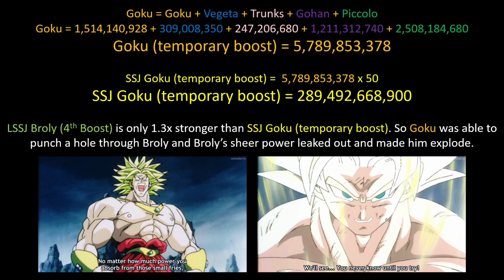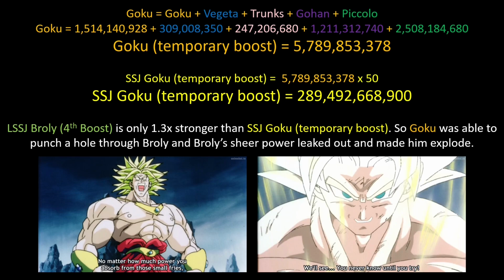Now, one thing I want to point out here is I put Trunks' power as 247 million, which is his power when he fought Semi-Perfect Cell, basically after his first time in the time chamber, but we know that he went in the time chamber again. So in the timeline video, I said this movie probably takes place after he came out the second time, and that is when his power was a little different. But this movie could also take place before he went in for the second time.